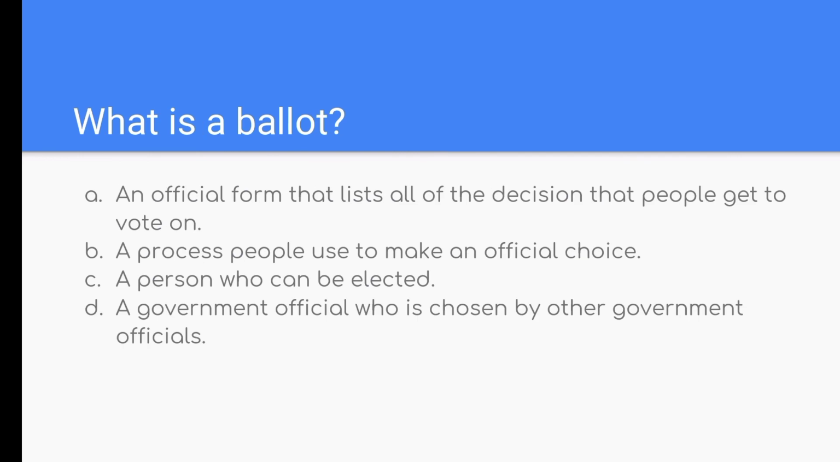Next question, what is a ballot? Is it A, an official form that lists all of the decisions that people get to vote on? B, a process people use to make an official choice? C, a person who can be elected? Or D, a government official who is chosen by other government officials?